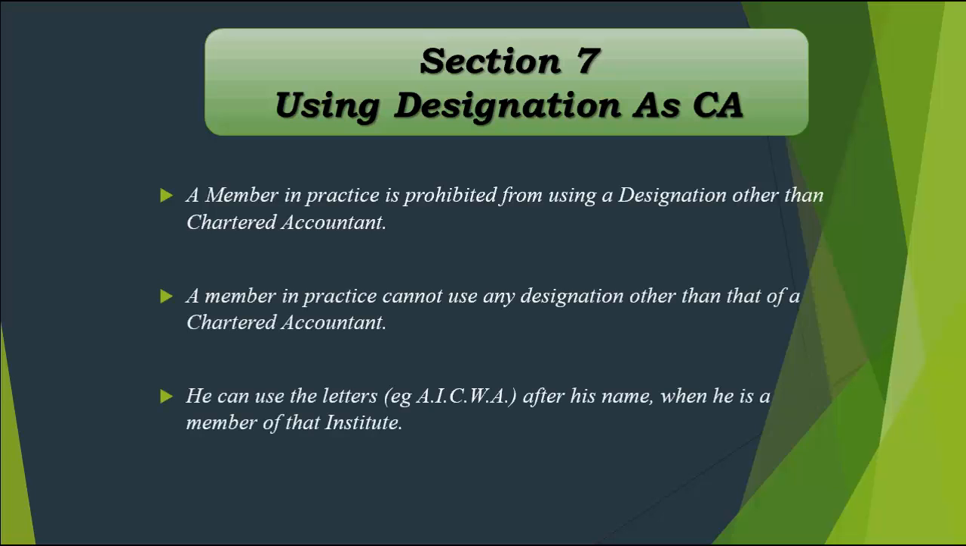So in short, what you need to understand is that a member in practice is prohibited from using a designation other than chartered accountant. A member in practice cannot use any designation other than that of a chartered accountant. Oh, sorry, it's the same thing, right? So it's the description, right? And he can use letters like AICWA after his name when he is a member of the institute, right?